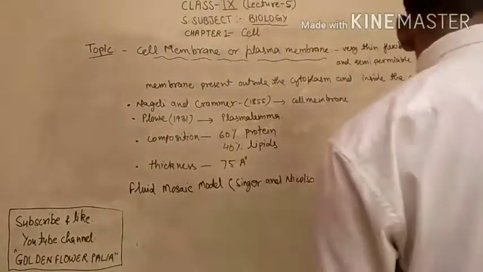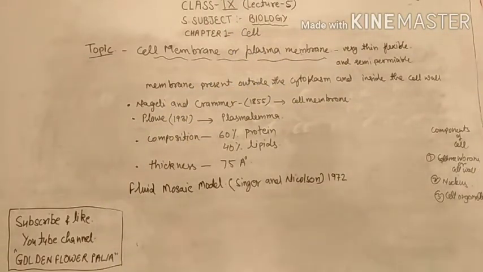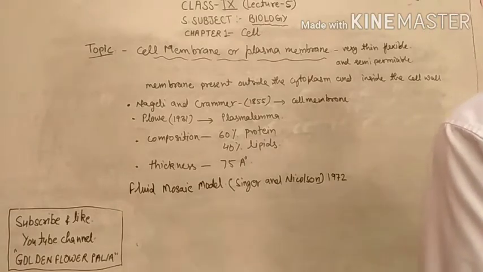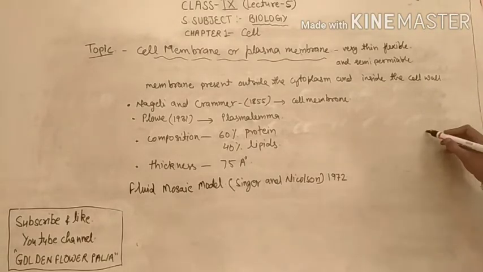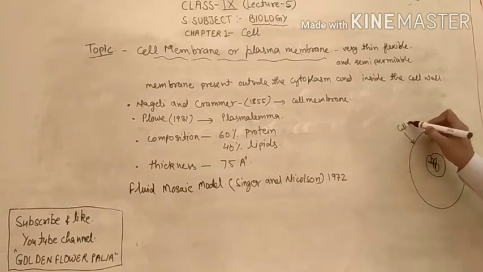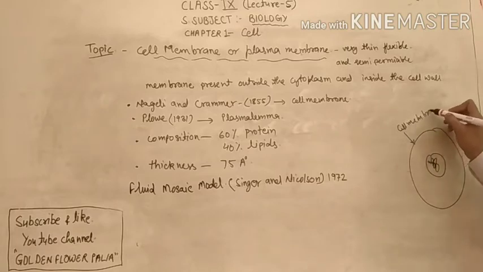If you recall the last video when we studied the structure of the cell, for example, this is the cell, this is the nucleus, then this outer covering is called cell membrane or plasma membrane.